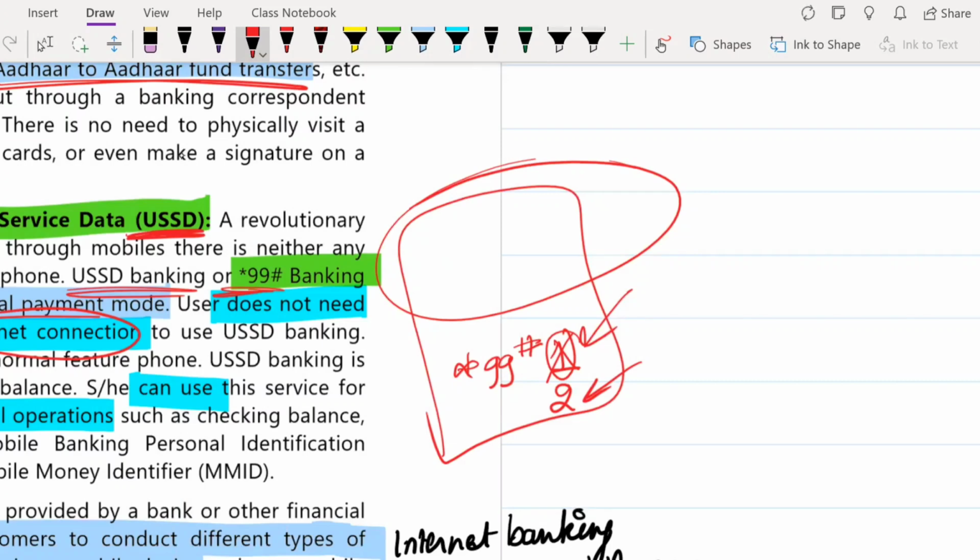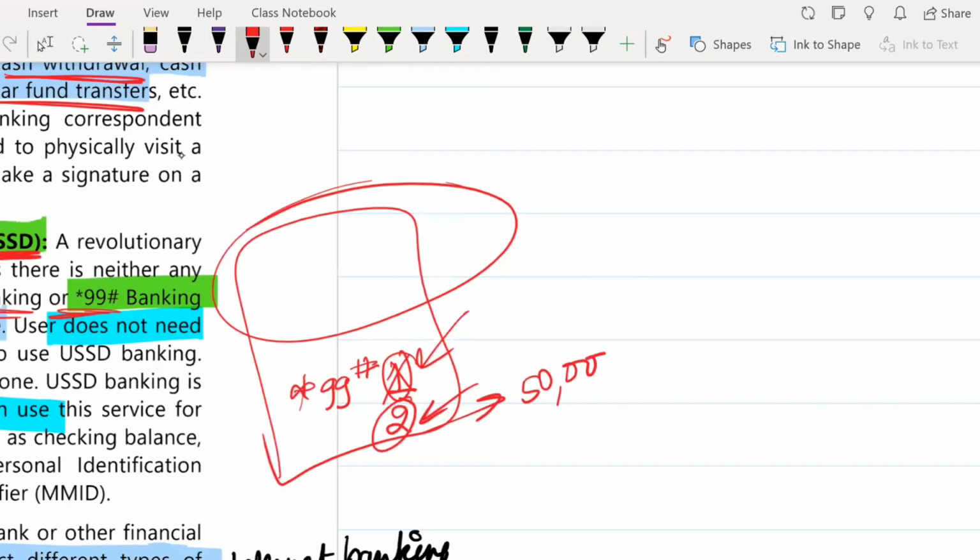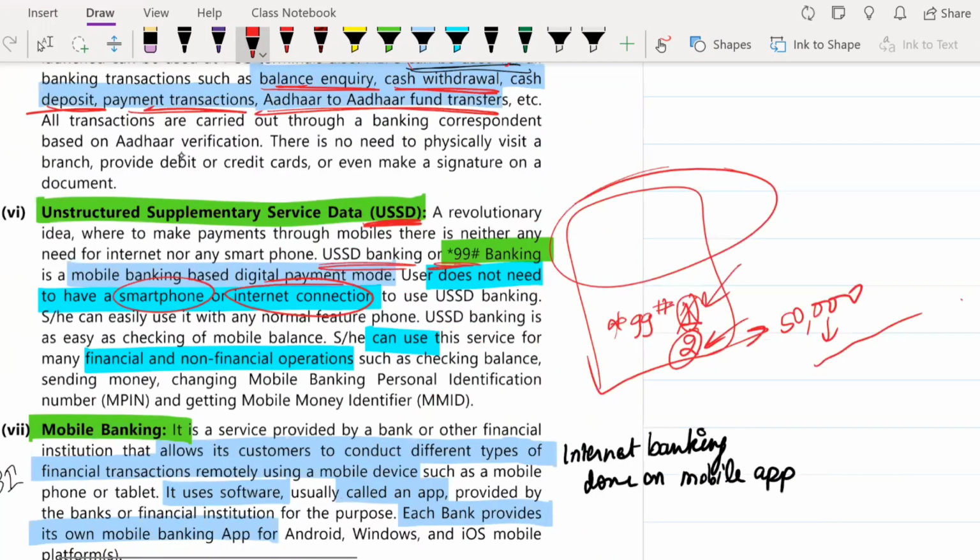If you press star 99 hash 1, it will show how much balance you have in your bank account. If you press star 99 hash 2, it will ask how much money you want to transfer and to whom. First you type that 50,000 rupees is what you want to transfer, and when it asks for the phone number, you type out that phone number and the money will get sent. So this is another way.